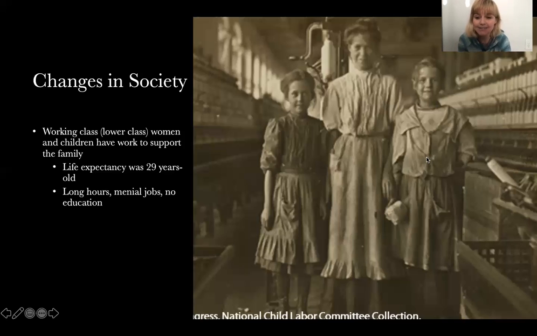And things are going to be pretty grim. The life expectancy for these workers, okay, was 29 years old. 29. Think about that for a second, guys. Today, 29 is like the first half of your life. 29 was the average age that these workers lived because of the horrific stress they put their bodies through, the amount of chemicals and pollution they were surrounded by, the arduous tasks of cleaning these machines and fixing things. And that is one effect of this industrial revolution on society and this unregulated capitalism.